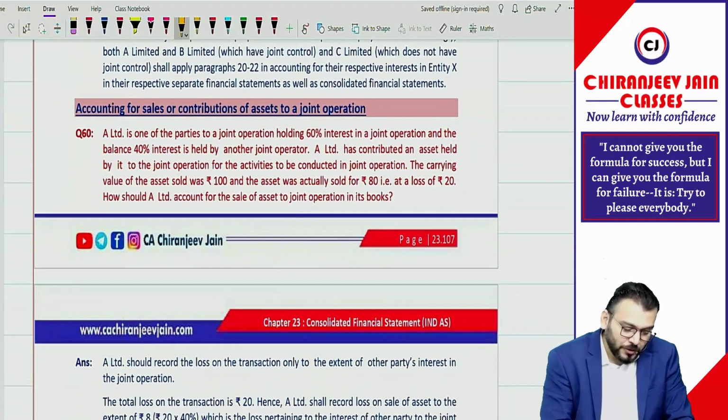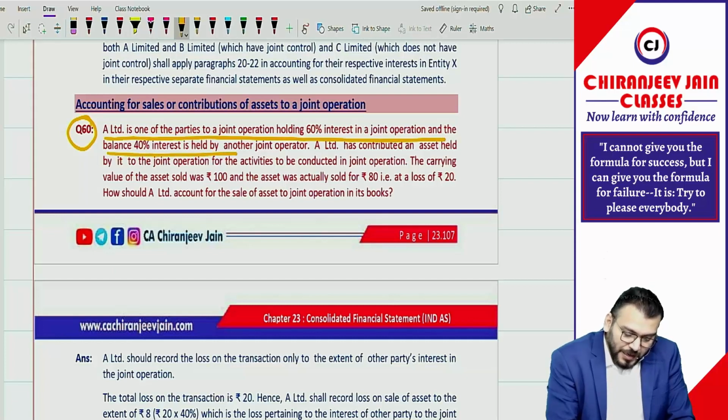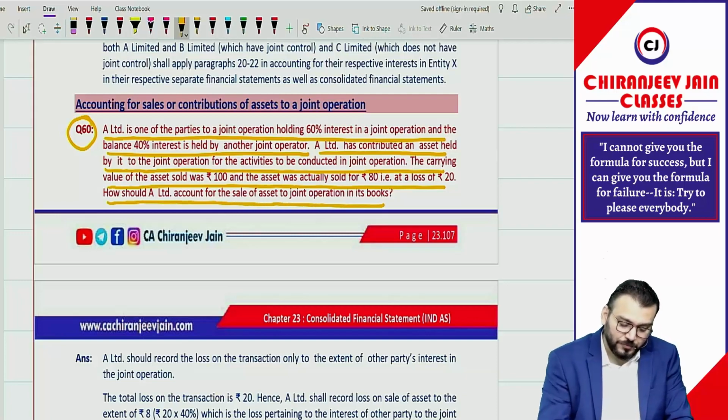Let us come to one question. Question number 60. A Limited is one of the parties to a joint operation, holding 60% interest, and the balance 40% interest is held by another joint operator. A Limited has contributed an asset held by it to the joint operation for the activities to be conducted in the joint operation. The carrying value of the asset sold was 100 and the asset was actually sold for rupees 80, that is a loss of 20. How should A Limited account for the sale of asset to the joint operation in the books? Have you understood the question?